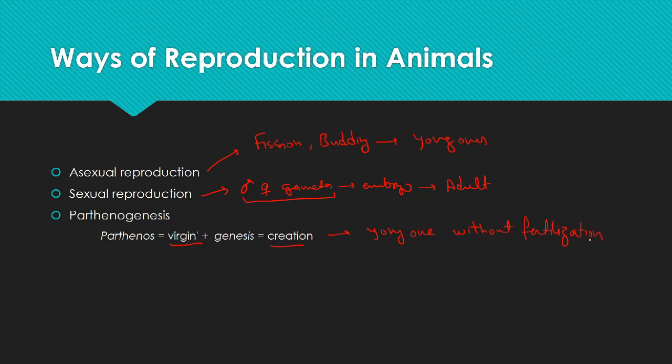In parthenogenesis, the egg directly develops into an embryo without any contribution from the male gamete, which develops into an adult. This egg is generally haploid, but it may be diploid due to certain errors.